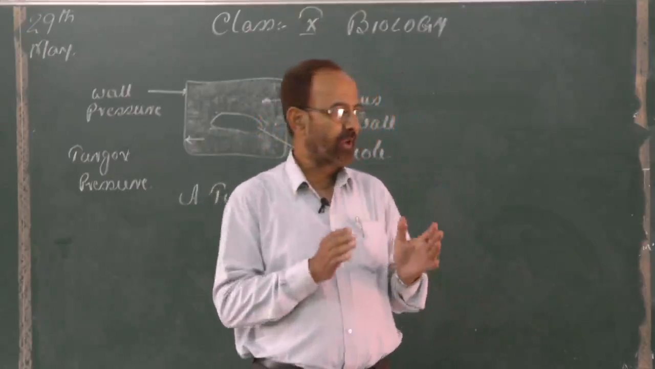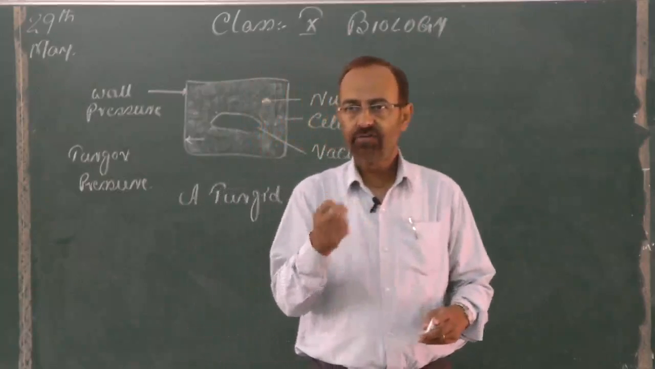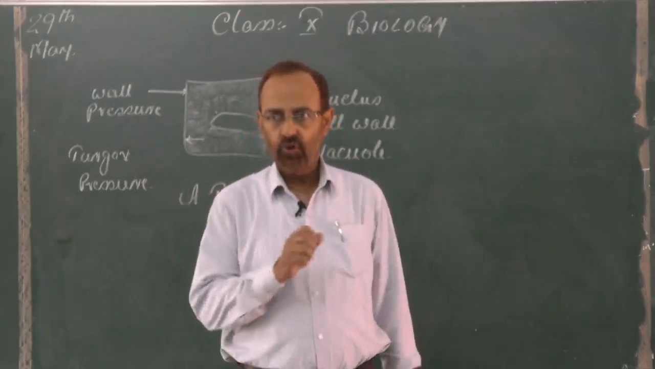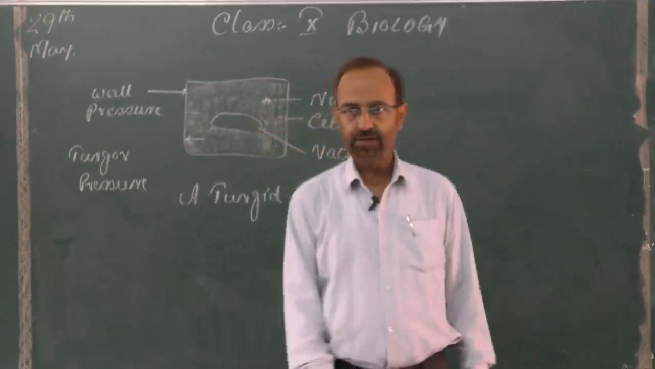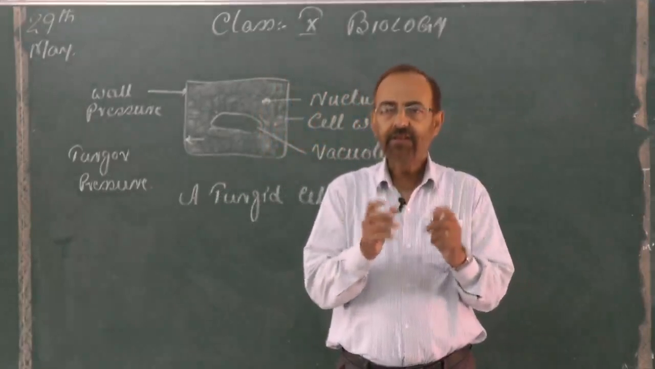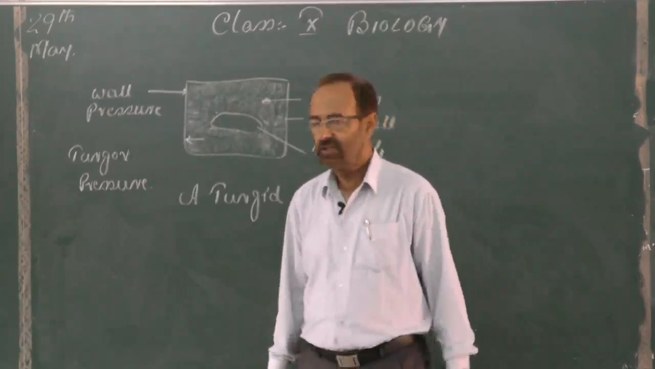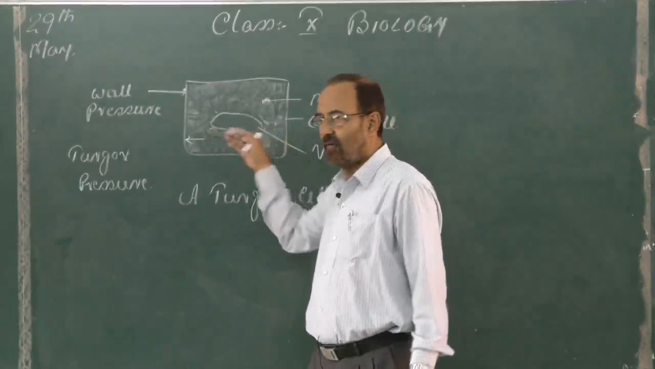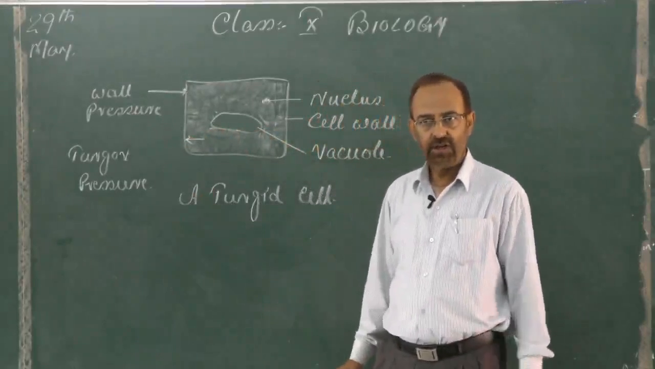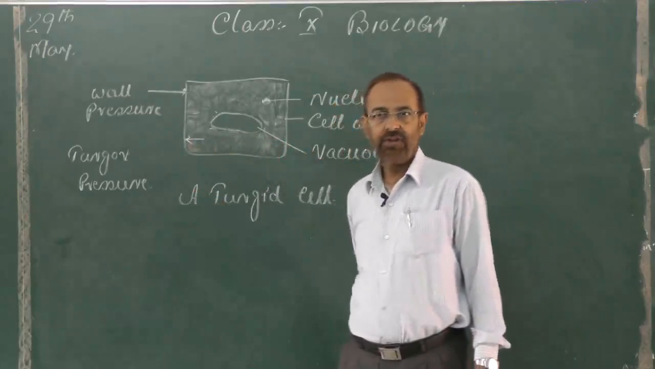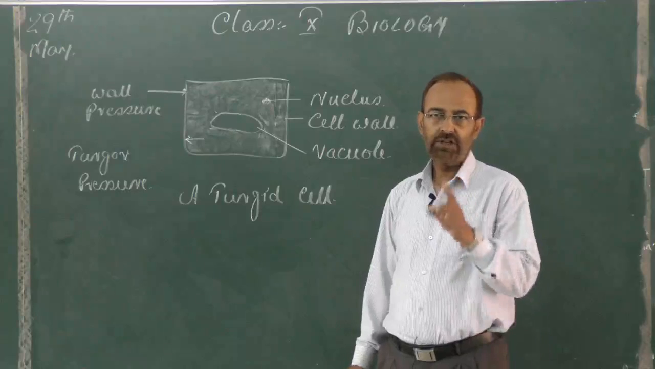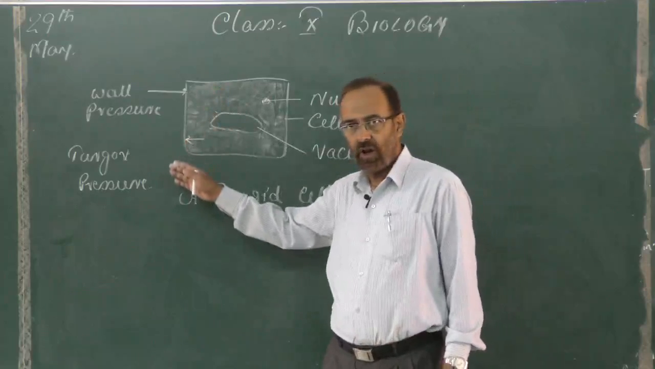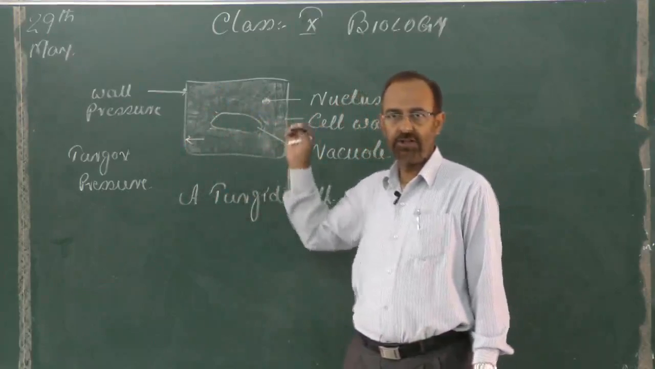Meaning if a cell is kept in a hypotonic solution, it absorbs a sufficient amount of water or solvent which adds to its protoplasm and increases the volume of the protoplasm. As a result, this increasing volume of the protoplasm of the turgid cell tends to move outward, and thus applies a force or a pressure onto the cell wall in the outward direction. This is called turgor pressure. So, the turgor pressure is an internal pressure of the cell which is applied to the cell wall by the protoplasm of the turgid cell.